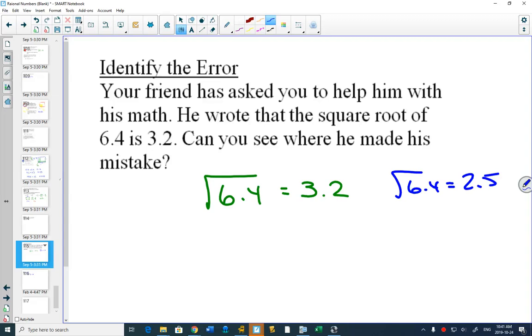But if we wanted to say right away without our calculator, how do I know he made a mistake? Well, I know the square root of 4 is 2, and the square root of 9 is 3. Square root of 6.4 should be somewhere between 2 and 3. And he got an answer that was bigger than 3. Any idea what he actually did on his calculator? Okay, he added instead of multiplied, right? 3.2 plus 3.2 makes 6.4, instead of finding out what number times itself makes 6.4.